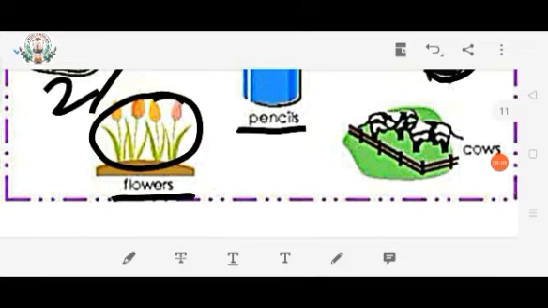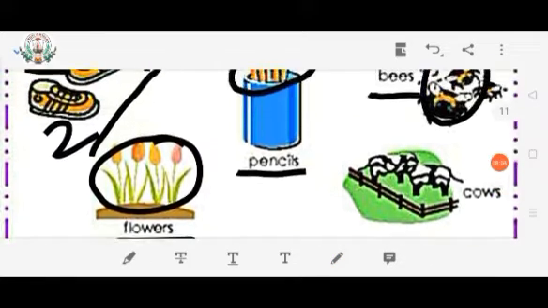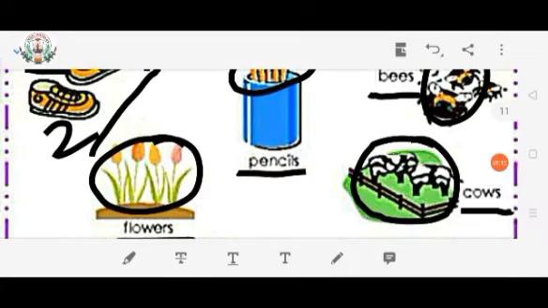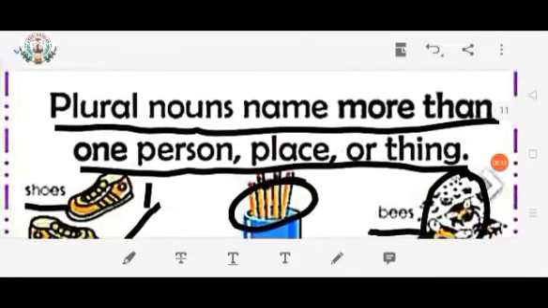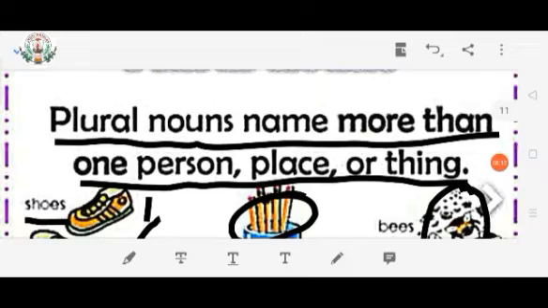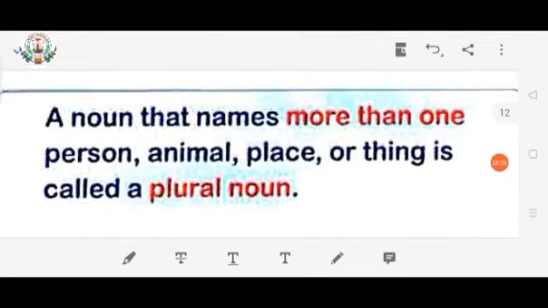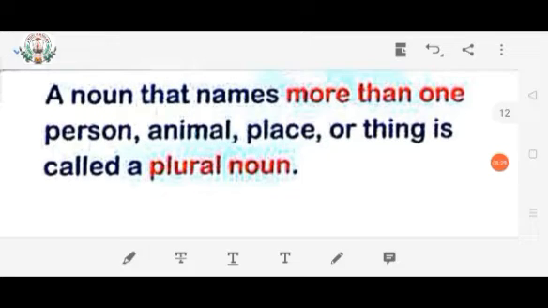Here you can see, children, there are two cows. So the spelling of cow is COWS, cows. So from this example you can understand, children, plural nouns name more than one person, place or thing. A noun that names more than one person, animal, place or thing is called plural noun.